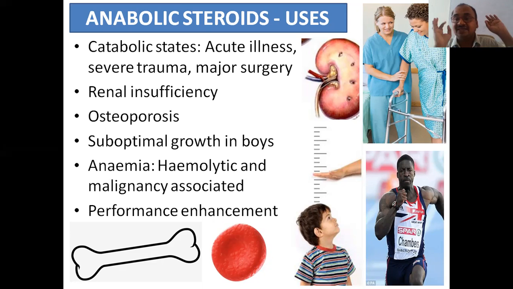In such cases of anemias, aplastic anemia especially, very important word, aplastic anemia. You will get plastic bones. It looks like plastic bones. It doesn't perform. That's why I'm calling it an aplastic bone. Aplastic anemia. Blood will not be created in such types of bones. The bone is there in the body, but just like plastic, it is unable to produce blood RBC. So anemia, in such cases of anemia, malignancy, and performance enhancement.